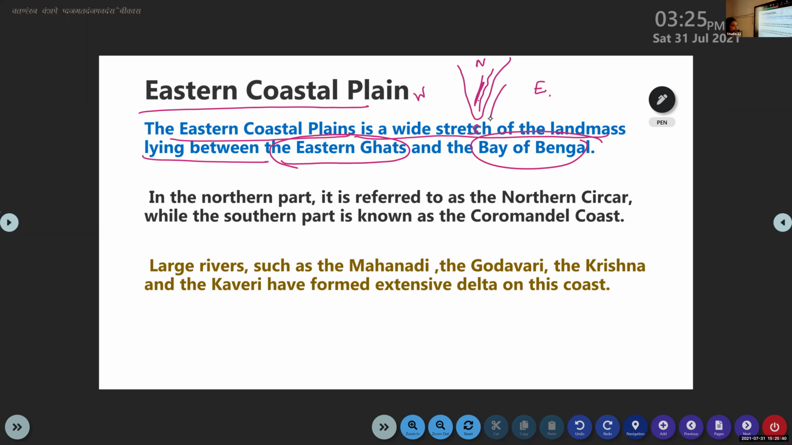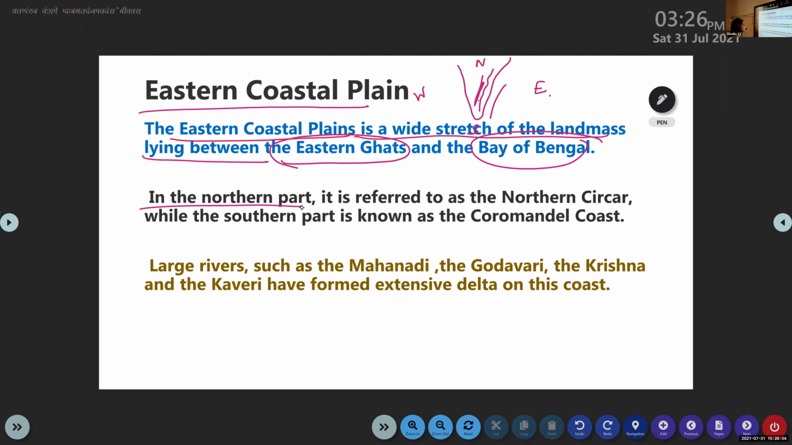Did you understand the first point? Yes, ma'am. Nikhila Mary, did you understand the location of the Eastern Coastal Plain? Yes, ma'am. Where does it locate? It is located between the Eastern Ghats and the Bay of Bengal. Oh yes, exactly. It lies between the Eastern Ghats and the Bay of Bengal.